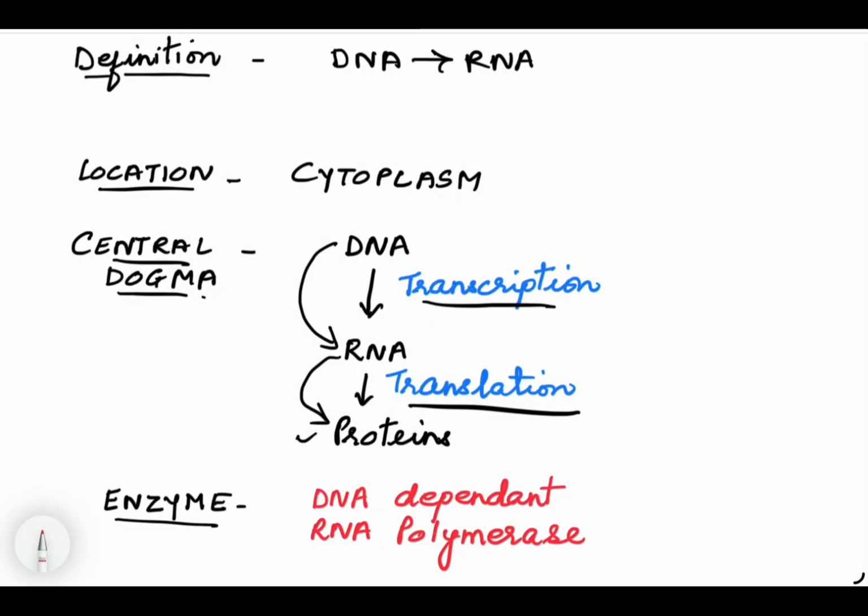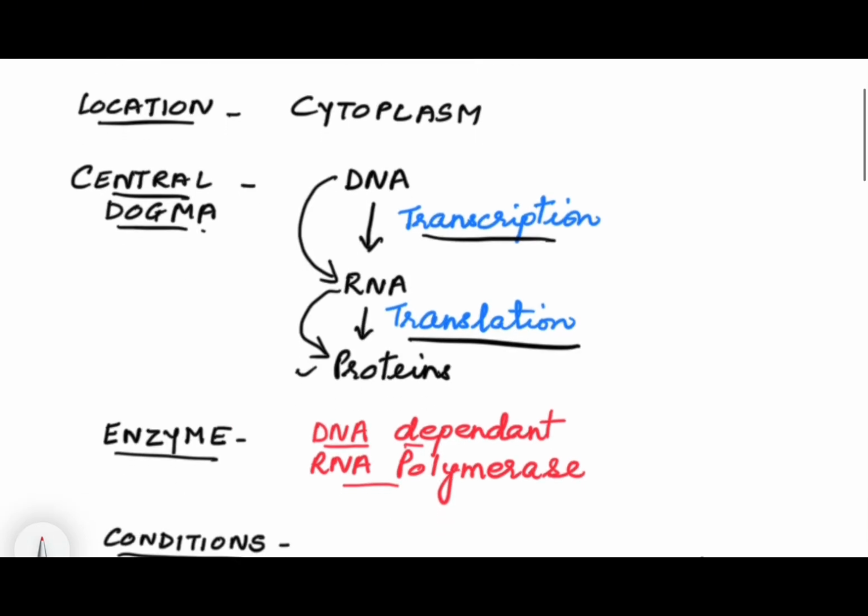Now, let's talk about the enzyme which is used in transcription. It is DNA dependent RNA polymerase. It is called DNA dependent because this RNA polymerase needs a DNA strand to form the RNA strand. That is why it is called DNA dependent RNA polymerase.